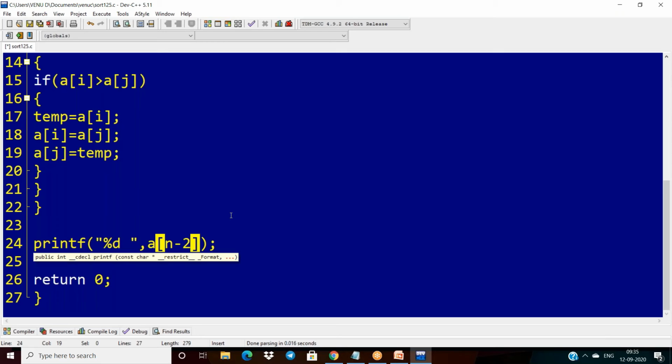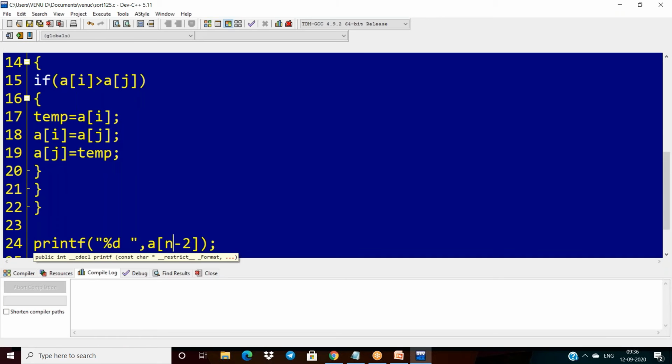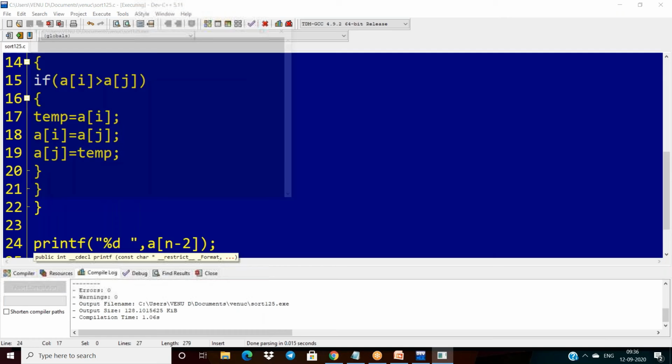If I am printing n minus 2, that means a of 5 minus 2. A of 5 minus 2 means a of 3. So this is suitable for n here. If your size will be modified, you can write it. Otherwise, I want to test it, to see whether I'm getting the correct one or not.